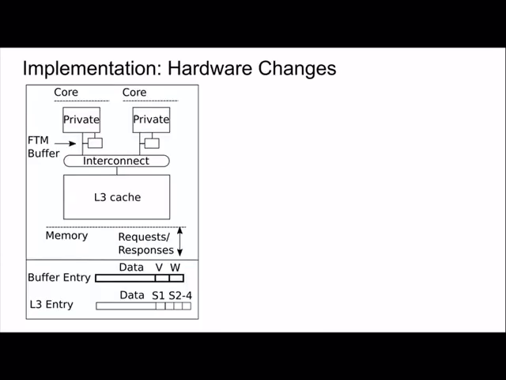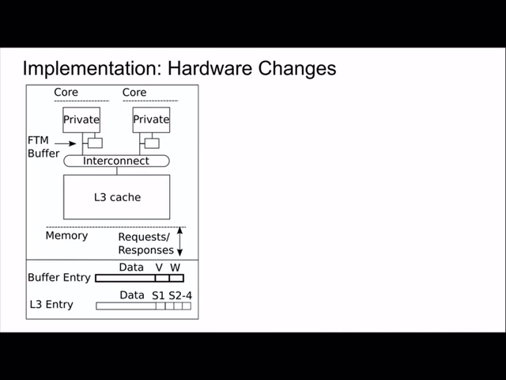Alright, so we implemented this approach by adding some new hardware to the cache. In this figure, we see that on the top part, there's a fairly standard cache implementation, but the extra component we added is the FTM buffer, which is the first time miss buffer.